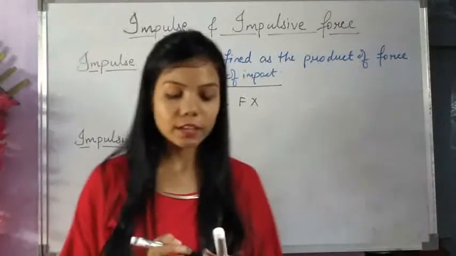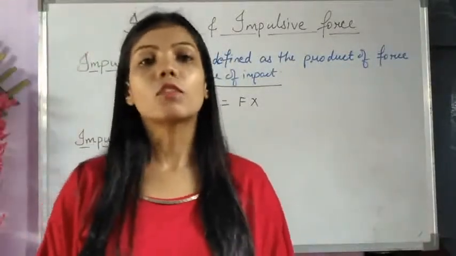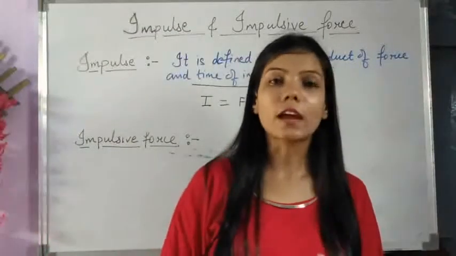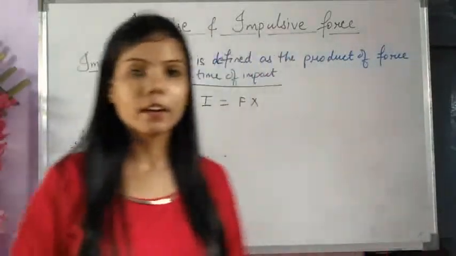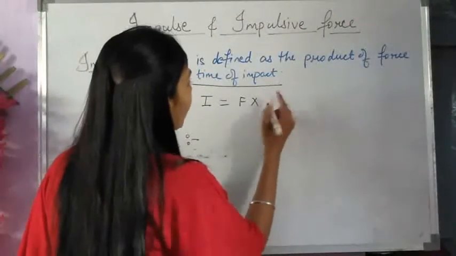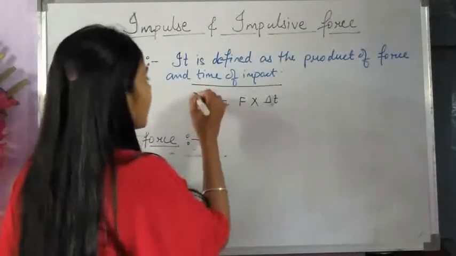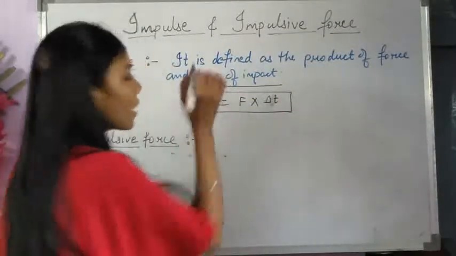It is to be noted that the time of impact for such forces will be very small. So this time will be taken as a very short interval, and this could be written as dt or delta t. This is the expression for impulse.